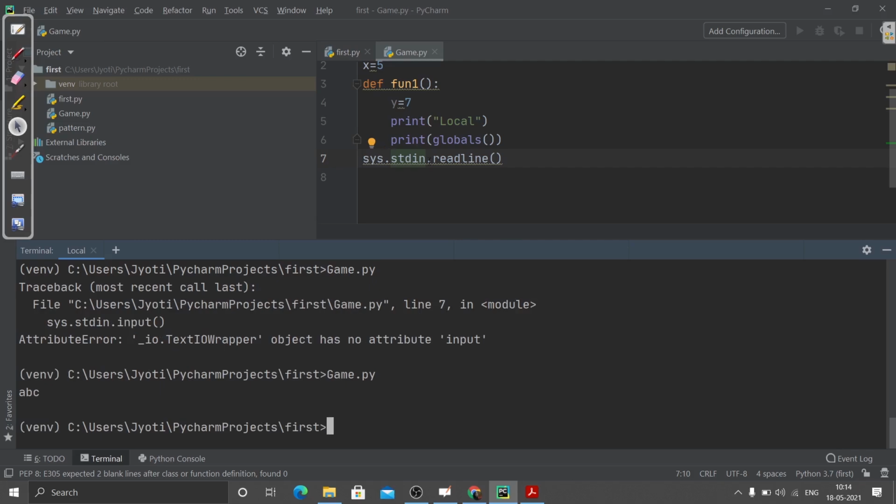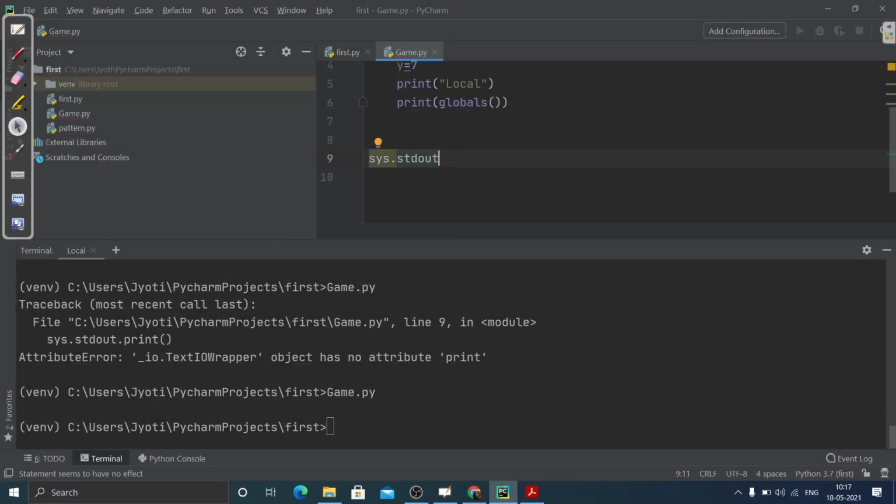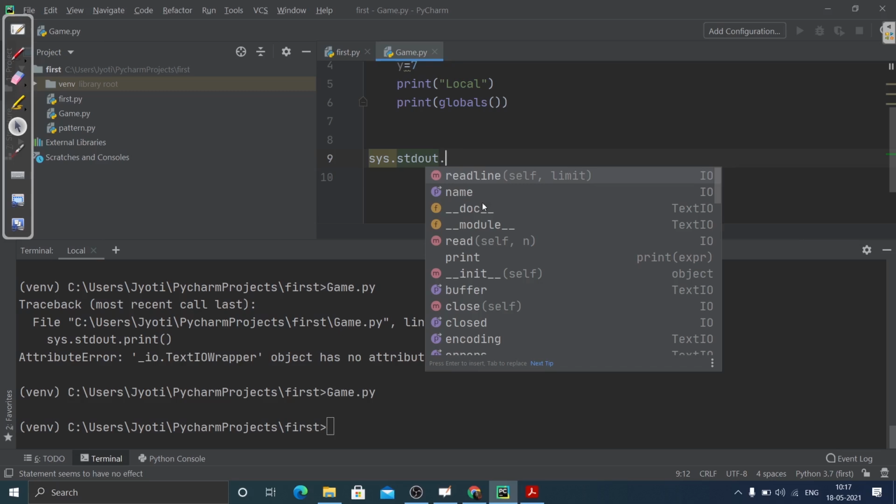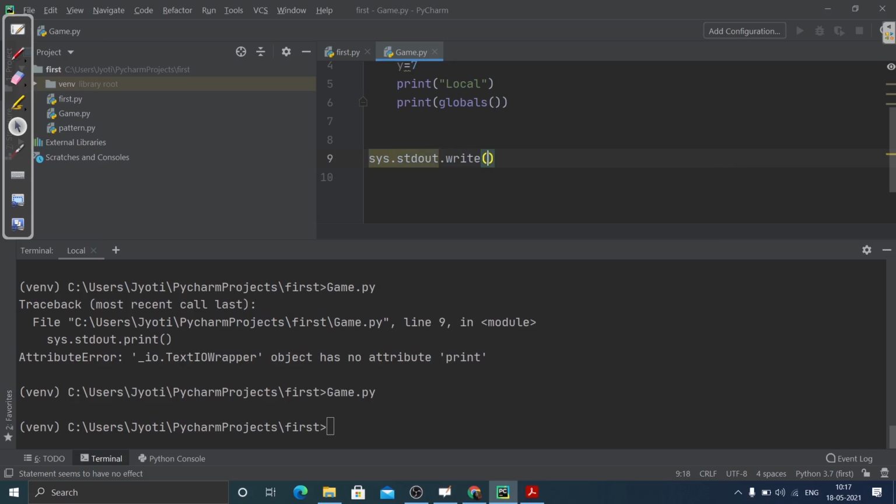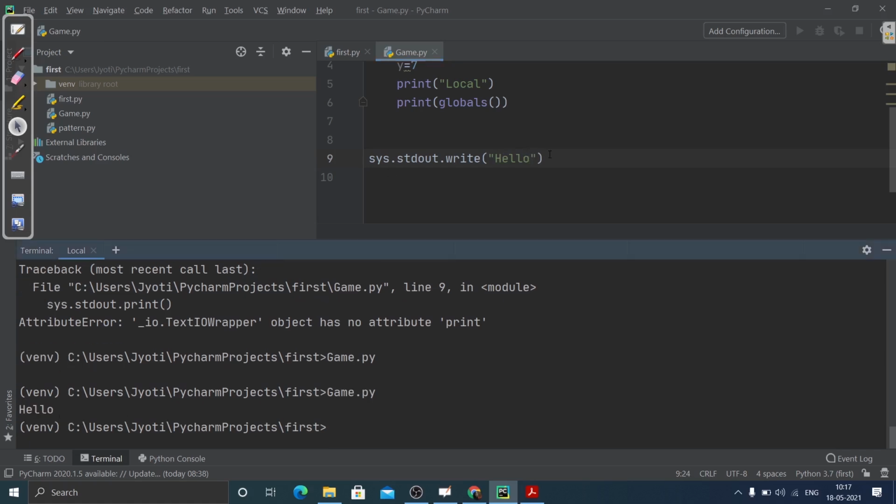Same for standard output. For printing something, you can use this sys.stdout. The same way we were using standard input to take the input, we have stdout, that is standard output. Dot, you can see what things are there. We have this write function, inside which we can write hello. Suppose I write hello, it will actually get printed. So you can see how you can use this to give the output or to print anything